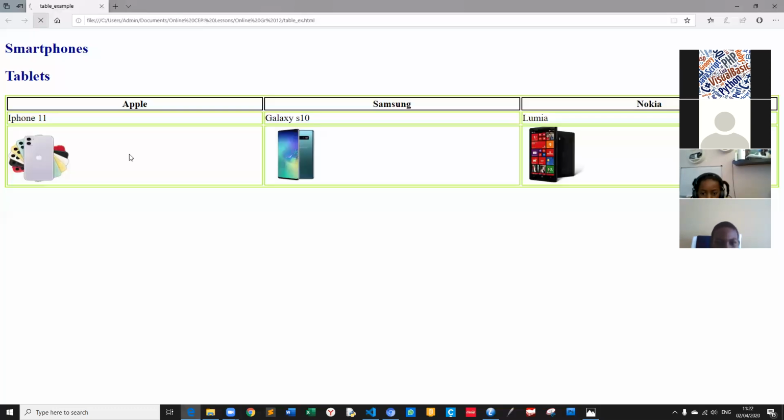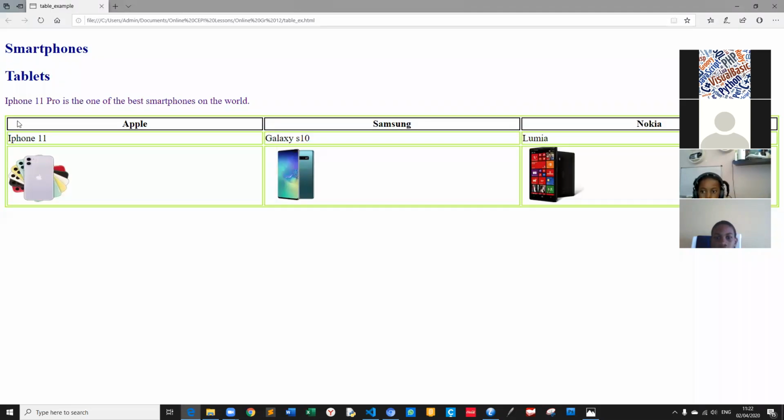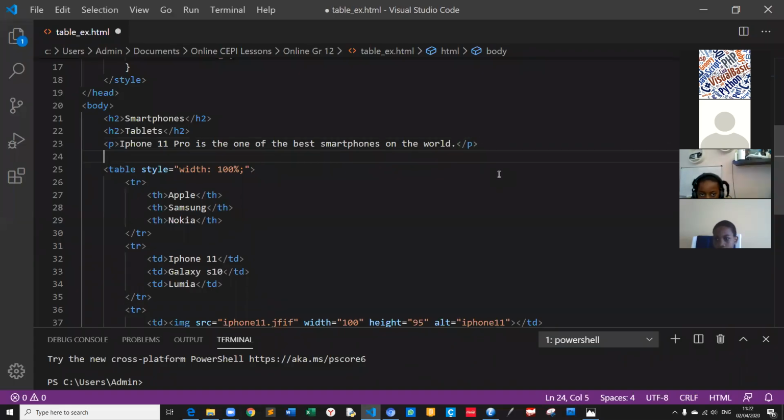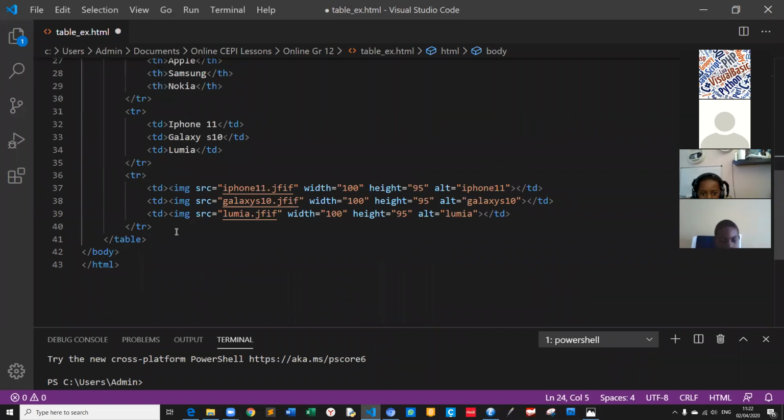When you refresh, can you see our paragraph and the color? iPhone 11 Pro is one of the best smartphones in the world. This here is the paragraph. And if I write another paragraph at the end of our table, and I want to change the paragraph style, you can change the style and the color, and then your paragraph will change.